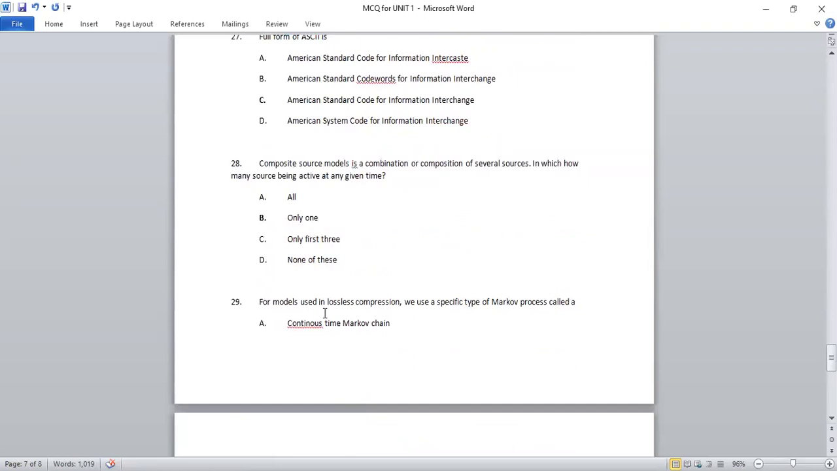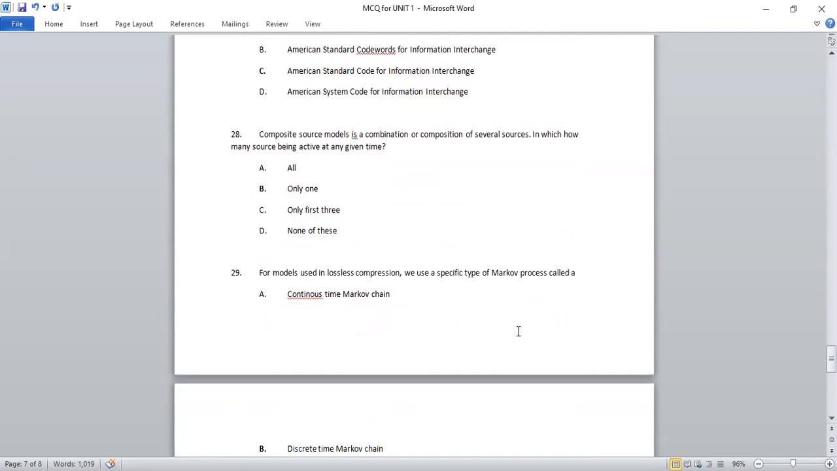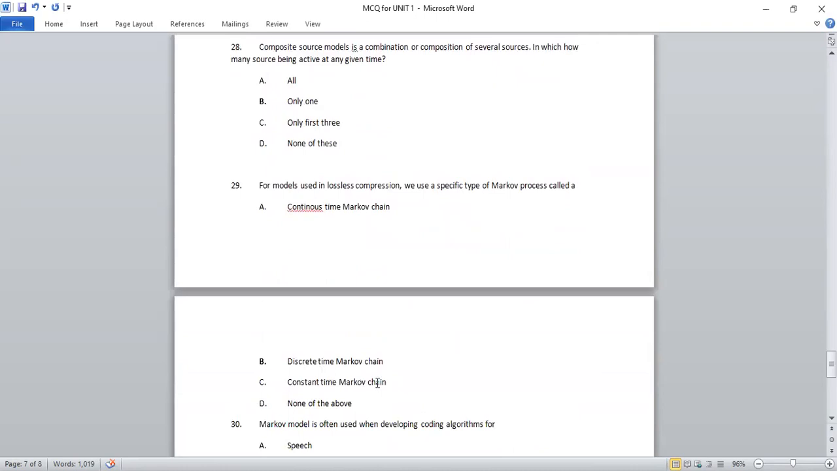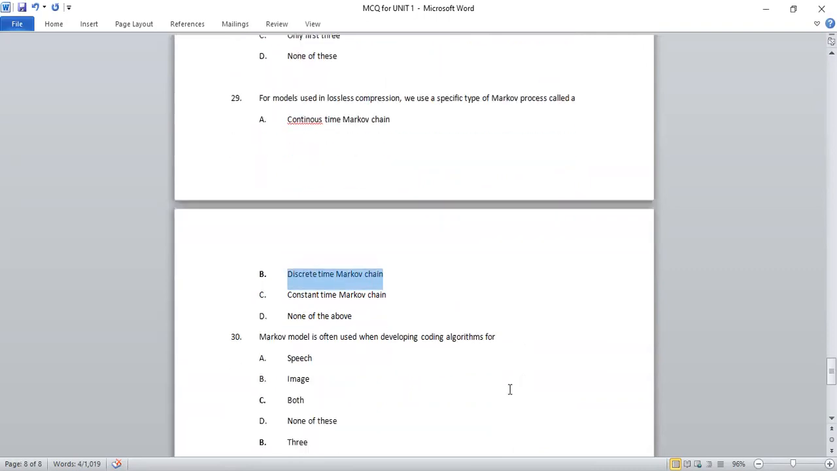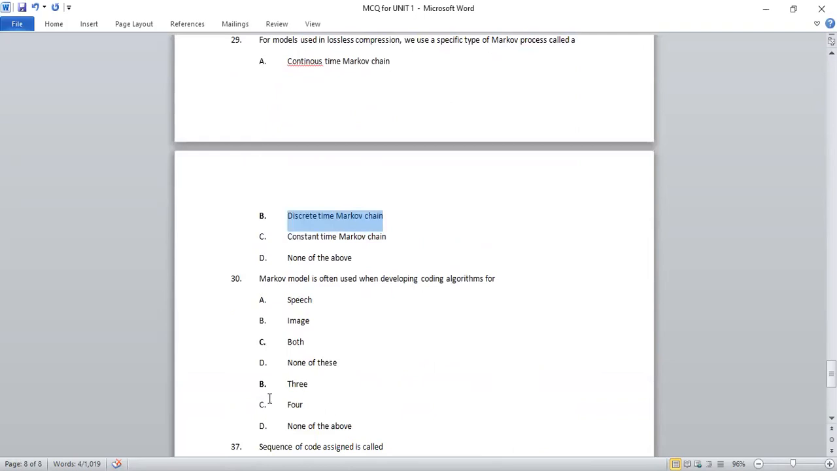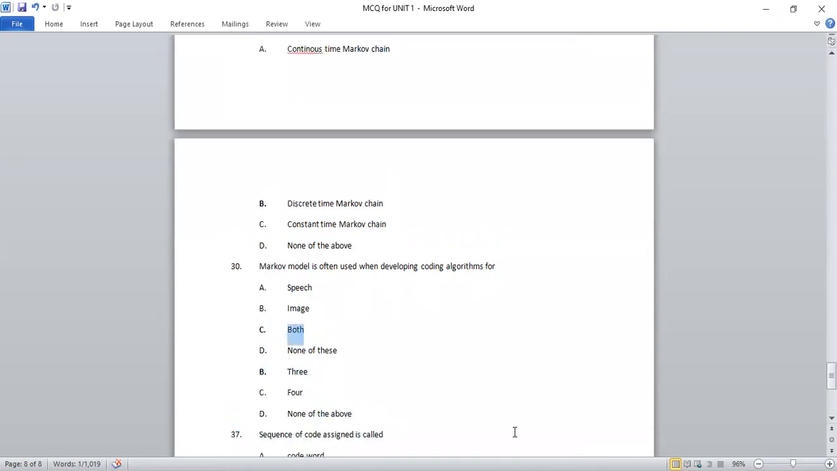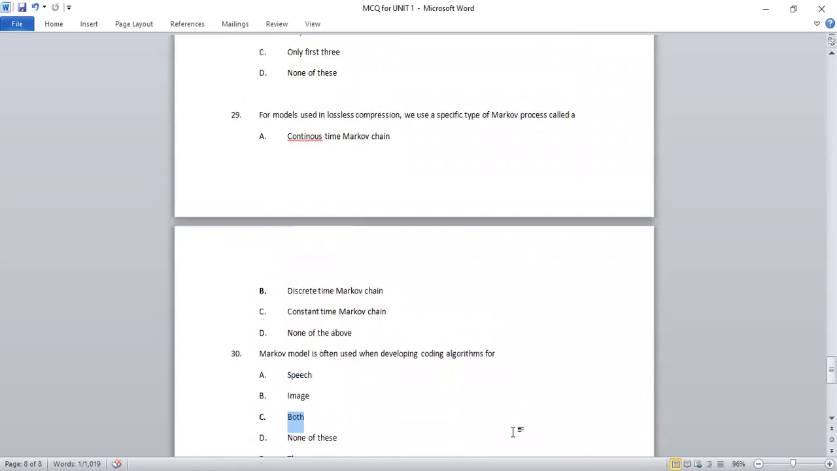Next question is, for models used in lossless compression, we use a specific type of Markov process model that is called as continuous time Markov chain, discrete time, constant time Markov chain, or none of the above. So this we have seen, this is called as the discrete time Markov chain model. Next question. 30th question is, Markov model is often used when developing coding algorithms for speech, image, both or none of these. So it is used for both, for speech as well as for images, right?